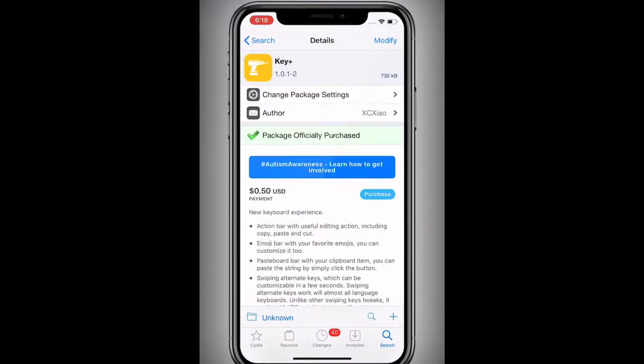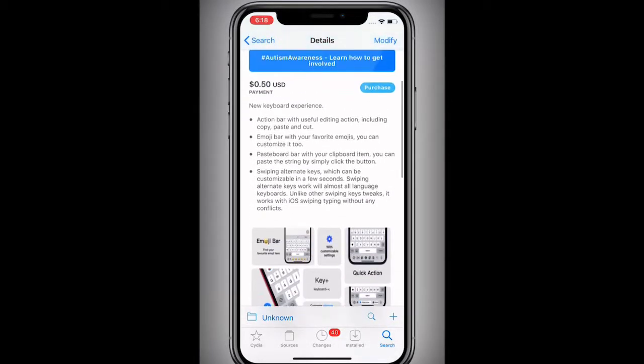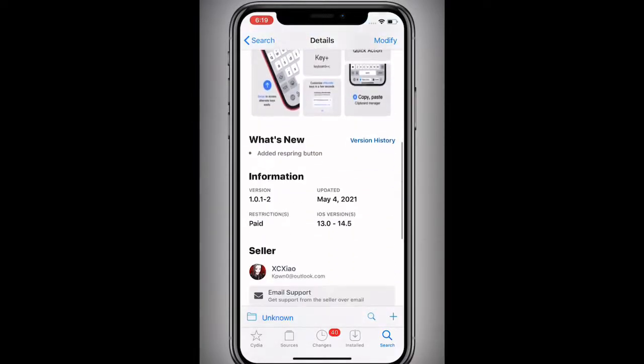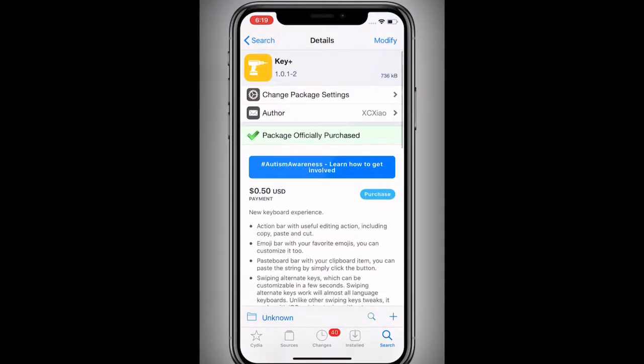It does cost 50 cents. Like, come on, it's 50 cents. Not that much money at all. So you can see right here, action bar with useful edit and action, including copy, paste, and cut. You also can go back with your typing, your emoji bar for your emojis, swiping alternative keys, which can be customizable in a few seconds. Swiping alternative keys work on almost all language keyboards, unlike other swiping key tweaks or iOS swiping, typing without any conflicts. So pretty cool. Supports iOS 13 to 14.5. So I'm gonna show you guys this tweak right here.